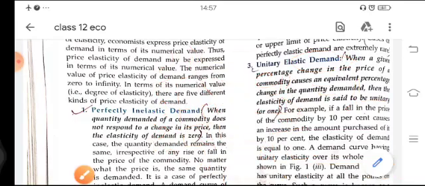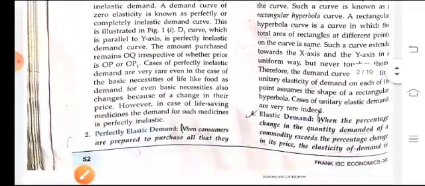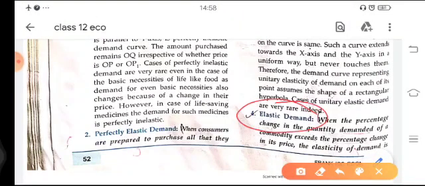Okay, now next is elastic demand. Elastic demand says that when the percentage change in the quantity demanded of a commodity exceeds the percentage change in its price, the elasticity of demand is greater than 1. In elastic demand, the change in quantity is greater than the change in price.